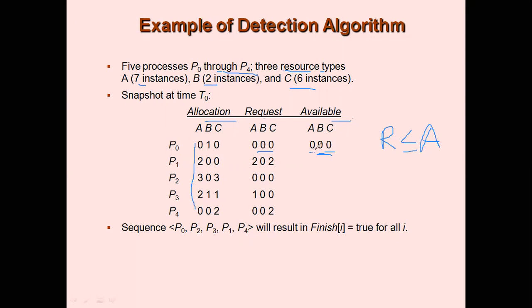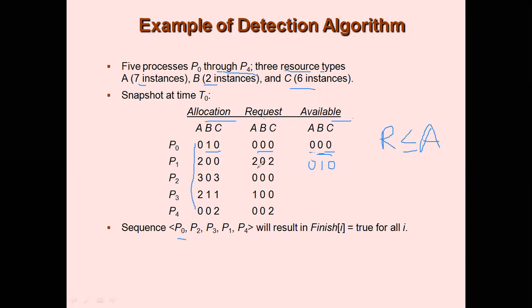So we compare, and the request is less than or equal to available. What does that mean? You will cater to the request of P0. After P0 uses its resources, you will have to release the allocated resources. So when you release the allocated resources, what do you get, guys? You get 0, 1 and 0. I hope you know this. You need to add this allocation to the available, right? You get 0, 1, 0. So P0 is in the sequence.